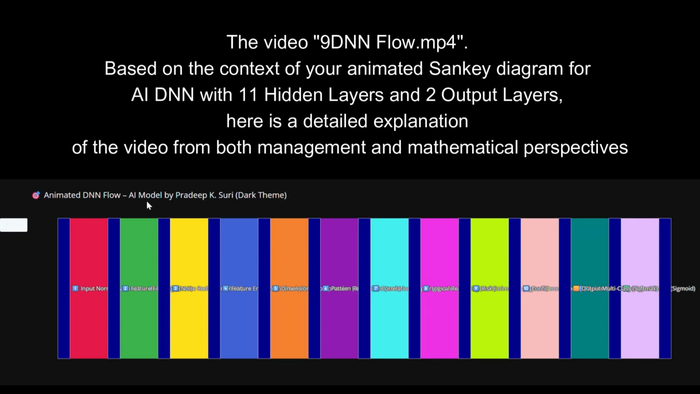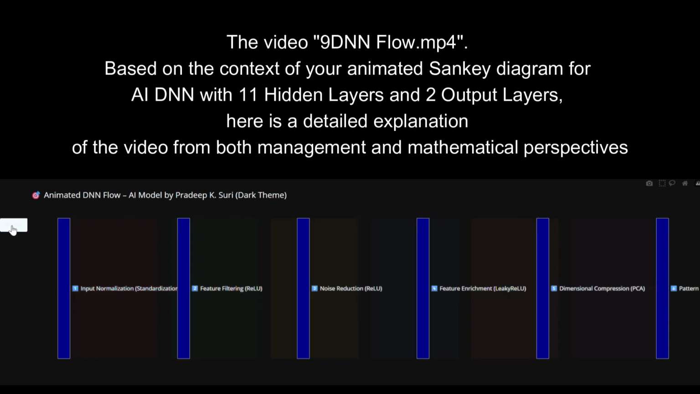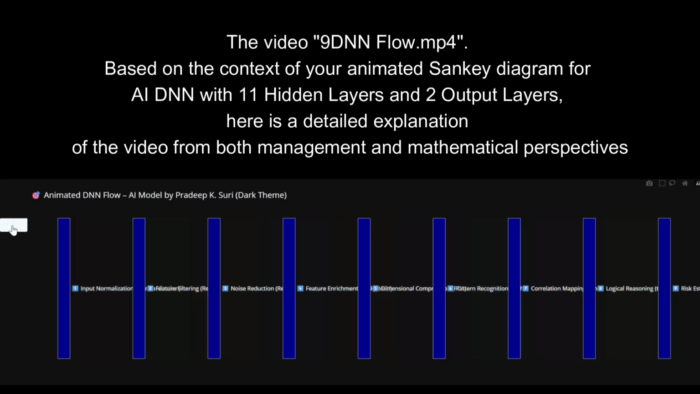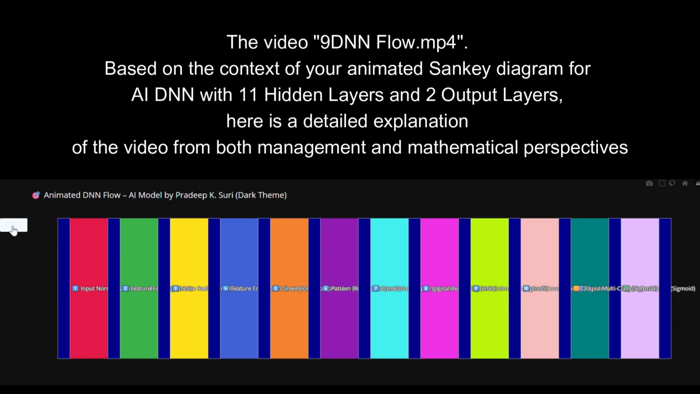AI model, the video 9 DNN Flow.mp4. Based on the context of your animated Sankey diagram for AI DNN with 11 hidden layers and 2 output layers, here is a detailed explanation of the video from both management and mathematical perspectives.